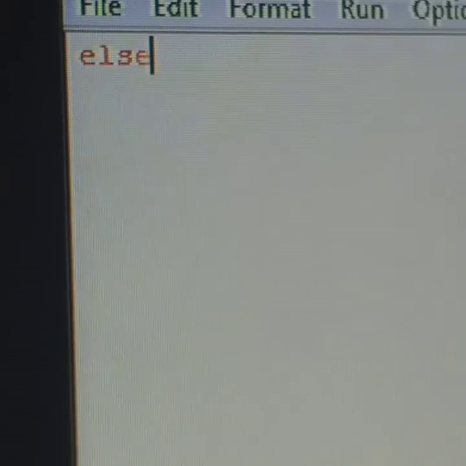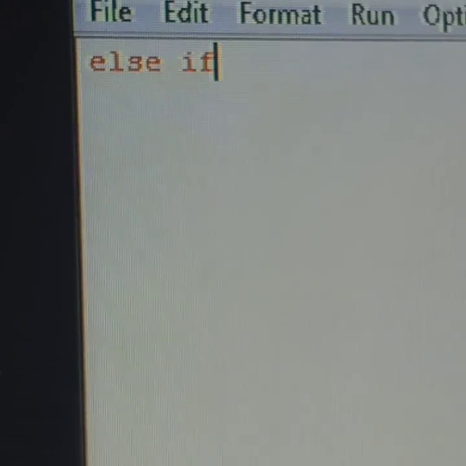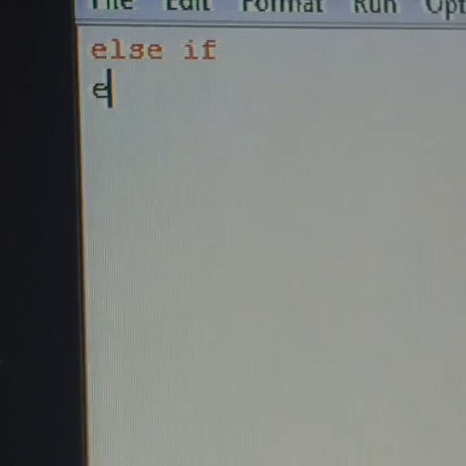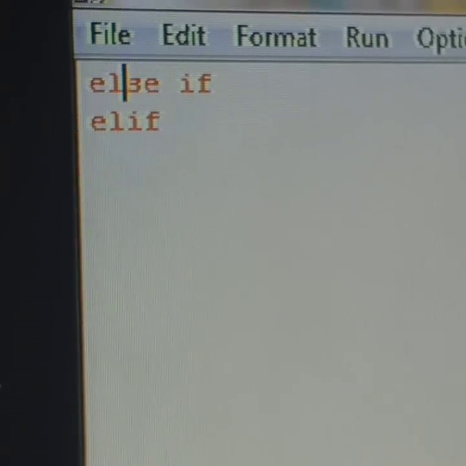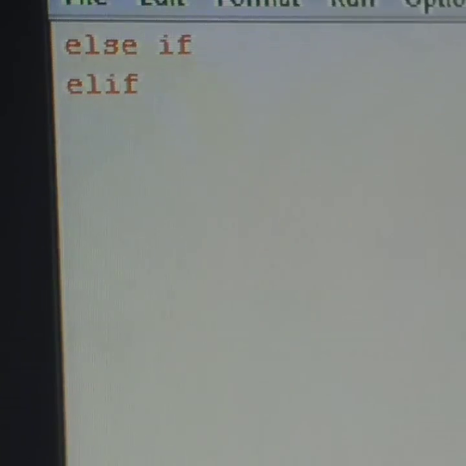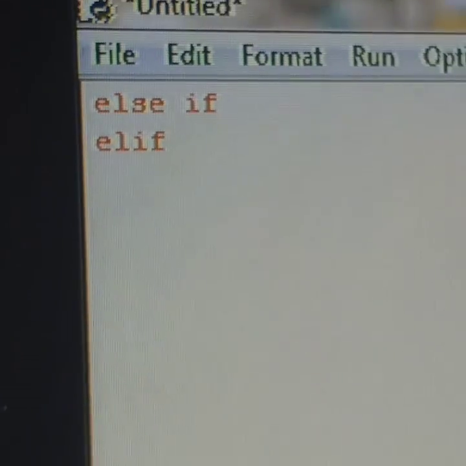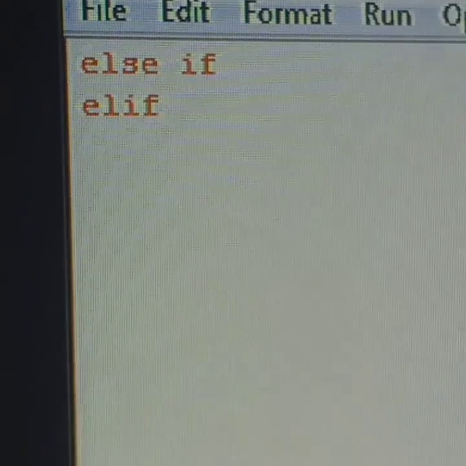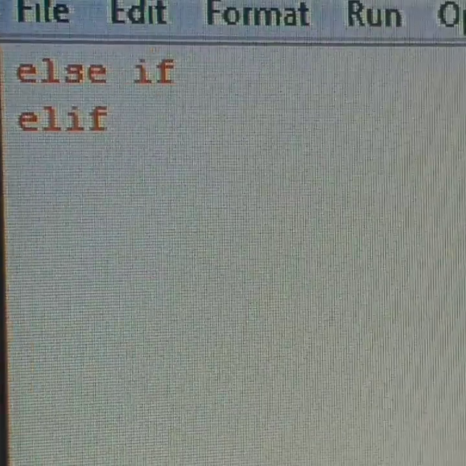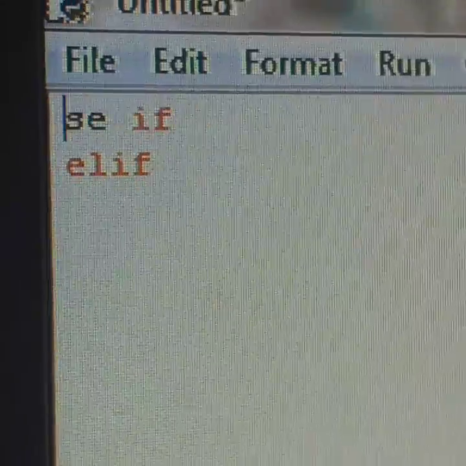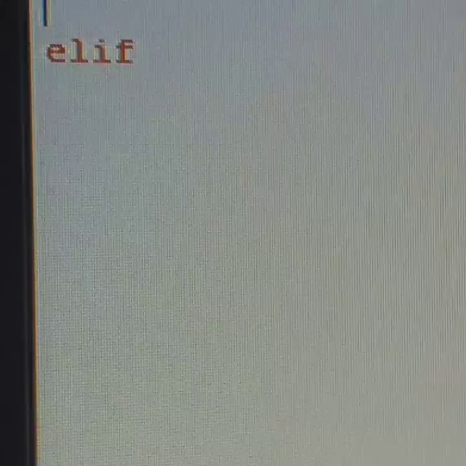So here a new concept arises, known as else if, and it is written as elif. In Python, else if means: if the condition given with the if is false and the condition given with the else if is true, then it becomes elif. So in Python, else if is written as elif, and here the next condition is given.